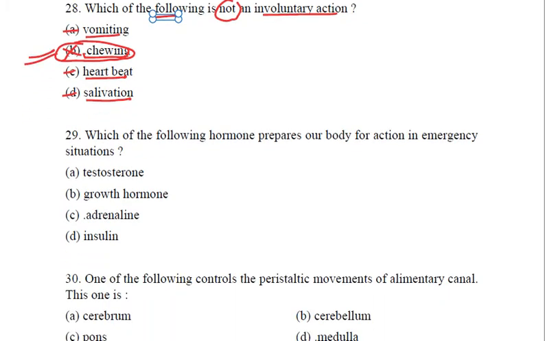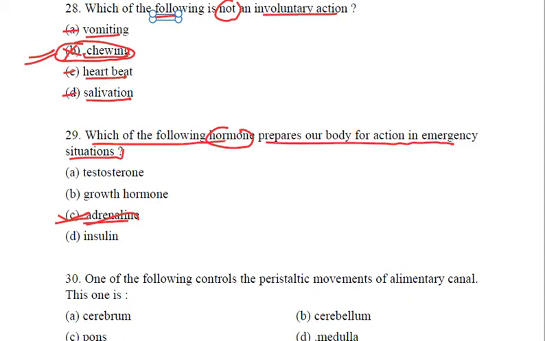Let's see what question number 29 has in store for us. Which of the following hormones prepares our body for action in emergency situations? We know that the emergency hormone is adrenaline, secreted by the adrenal glands. And this adrenaline prepares our body for emergency situations, and for which it is also known as emergency hormone or the triple F hormone, fight, fright and flight hormone, right?